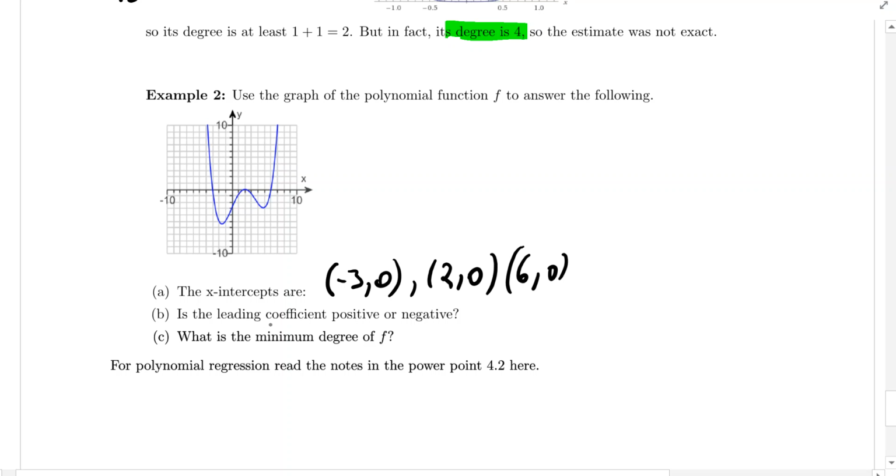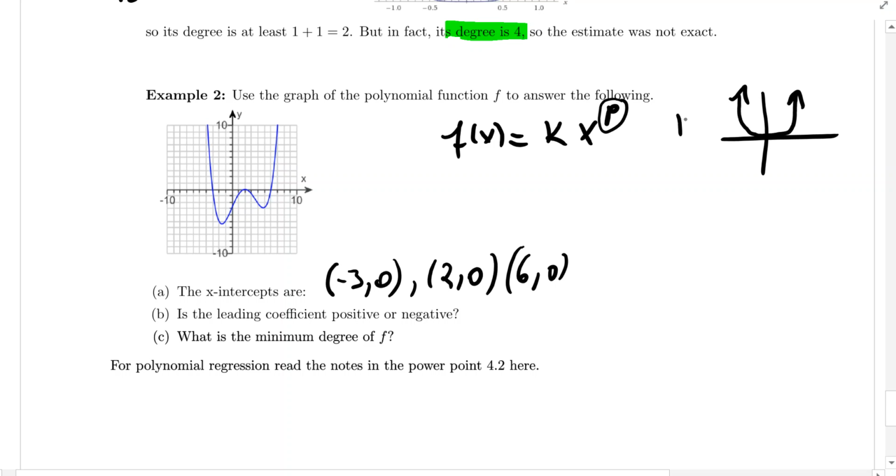Okay? Is the leading coefficient positive or negative? So we know from power functions, remember that a power function was f of x equals k times x to the p. And if k was positive and p was a positive integer, the graph was like this.